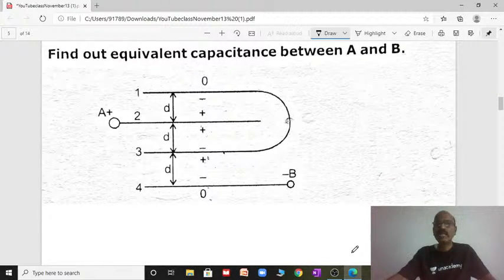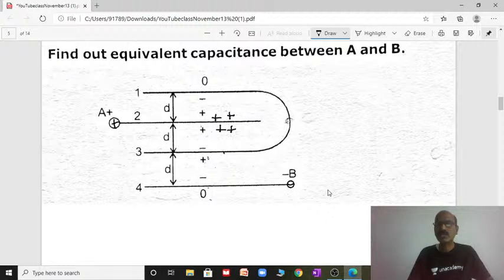Find the equivalent capacitance between A and B. Here you can see A and B. Immediately put the numbers 1, 2, 3, 4 on the plates. Then give A positive and B negative, as the battery supply is connected. So A is positive, and these two sides become positive.